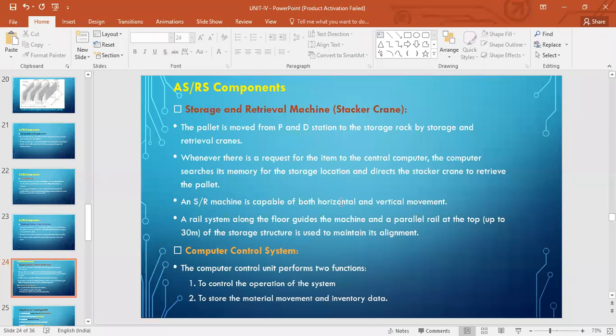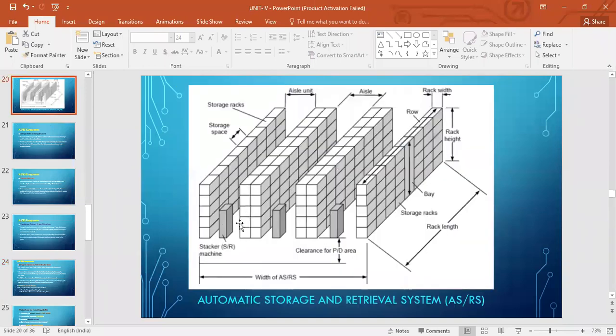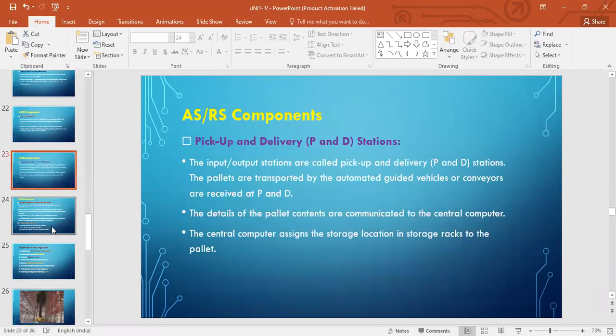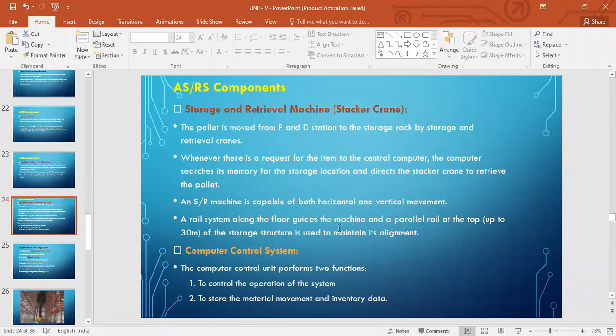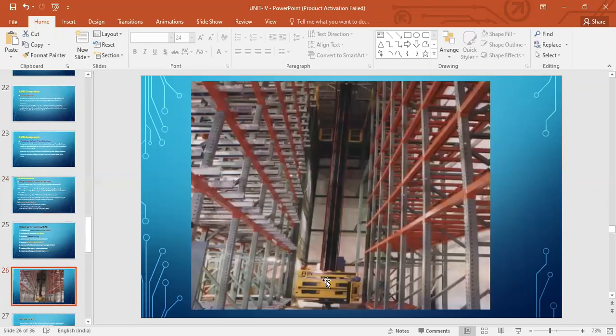So that it can be sent wherever it is required. As we saw, it is capable of both horizontal and vertical movement, isn't it? It is able to move horizontally, right, and vertically. That's what we mean by horizontal and vertical movement. And the rail system along the floor guides the machine, and a parallel rail at the top, up to 30 meters of the storage structure, is used to maintain its alignment. That was also seen in the video, right? I will show you here also. You see that rail system, it is there at the bottom also, and this one here with the vertical ones, and another one at the top, right? That is how that SR machine is able to go to the different racks.